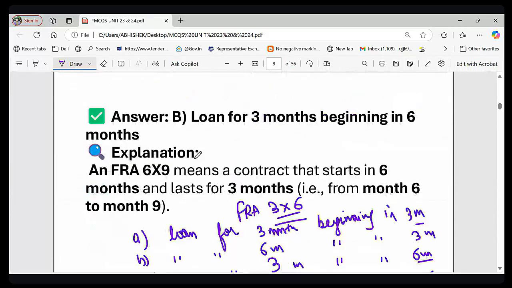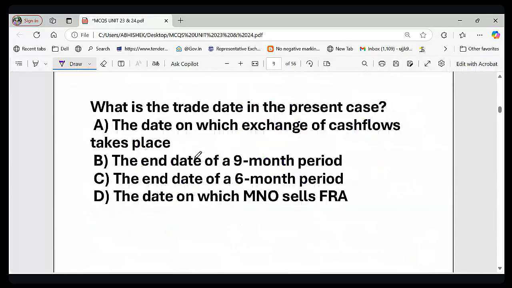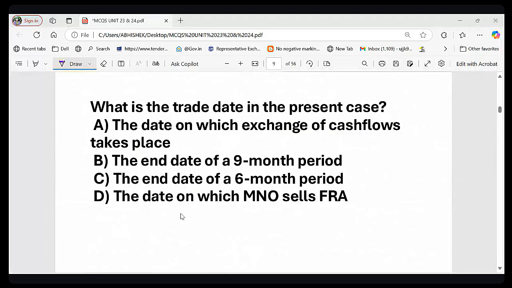Now let's see the last question of this case study. The exact same case study was asked in the BFM December 2022 examination. The last question is, what is the trade date in the present case? Option A, the date on which exchange of cash flow takes place. Option B, the end date of the 9 month period.